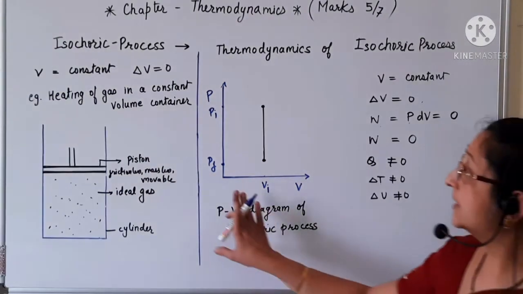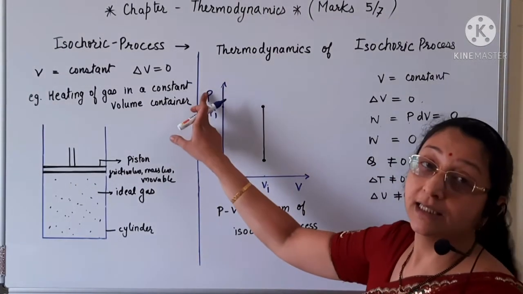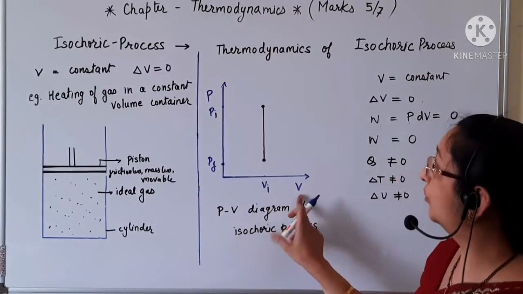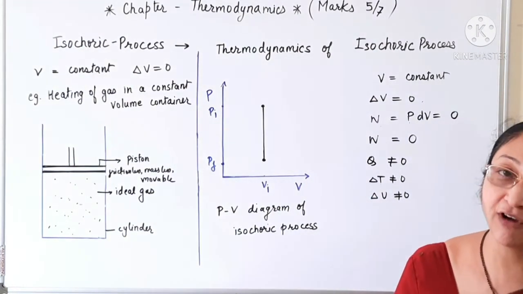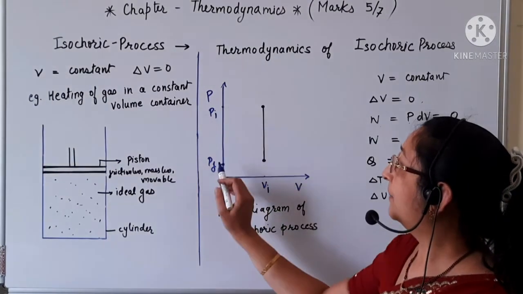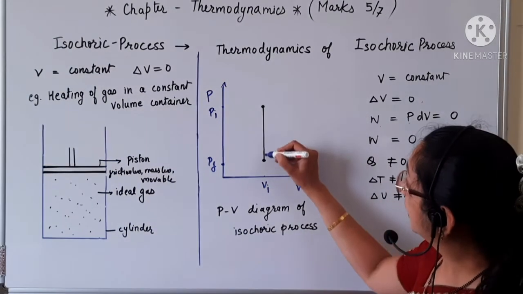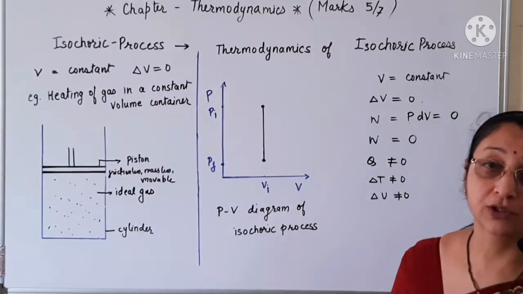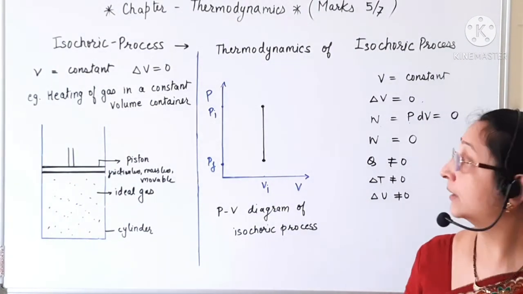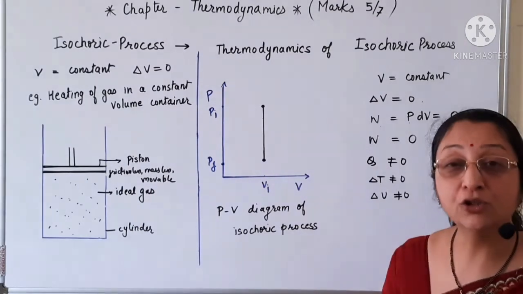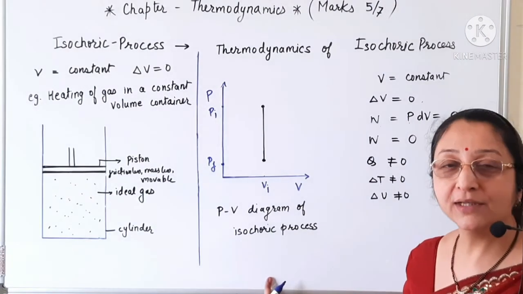Now, this is the PV diagram of the isochoric process. On the y-axis is the pressure and on the x-axis is the volume. Vi is the volume of the gas, initial and final. Pi and Pf are the initial and the final pressures. The straight line shows the points where the volume remains constant. So this is the PV diagram of the isochoric process.